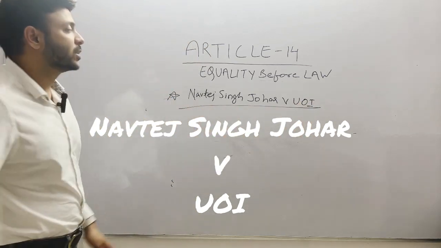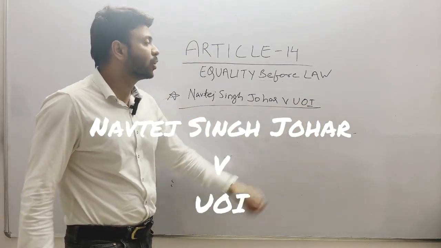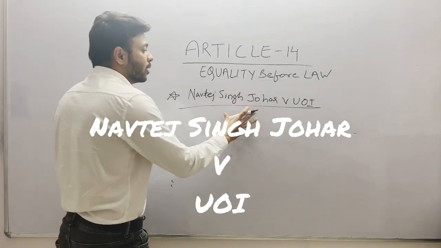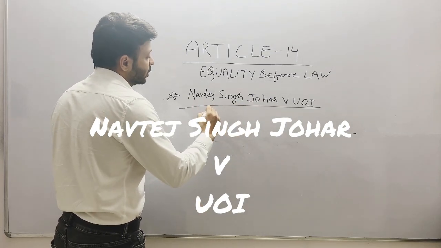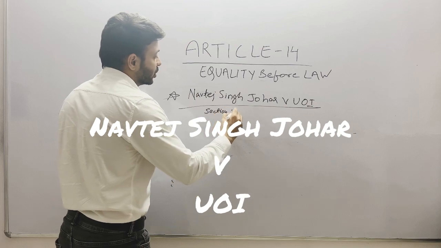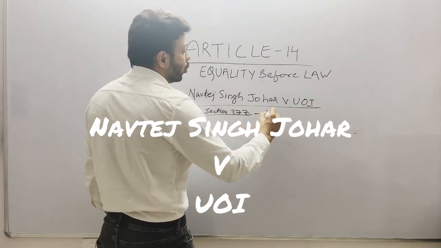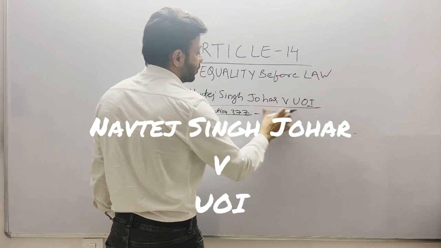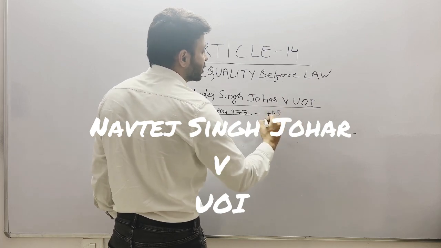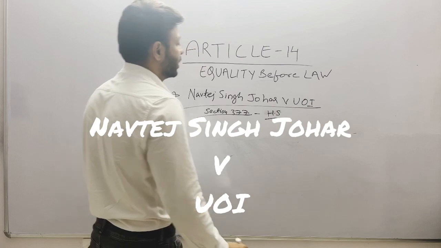Another very important case which came up is Navtej Singh Johar versus Union of India. The question in this case was section 377 of IPC, which criminalizes homosexual acts between two individuals of the same gender.